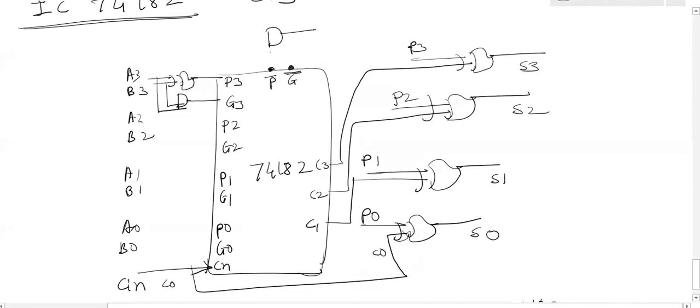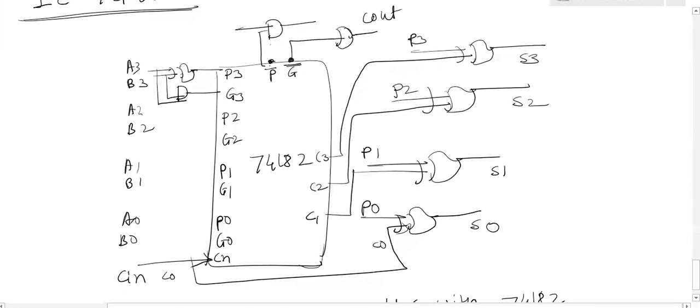The first input is P bar, second input is the carry. And OR gate, this OR gate gives the final carry for the next. This is G bar, G bar as the first input and this is the second input. Final carry out. This is for the next adder, when we are extending. Clear?